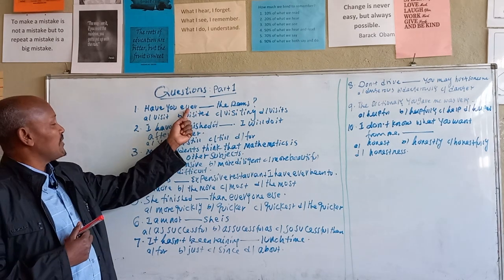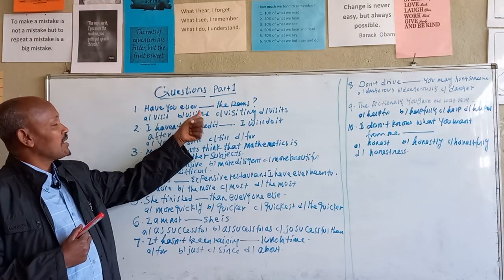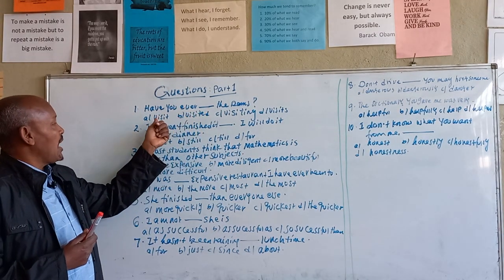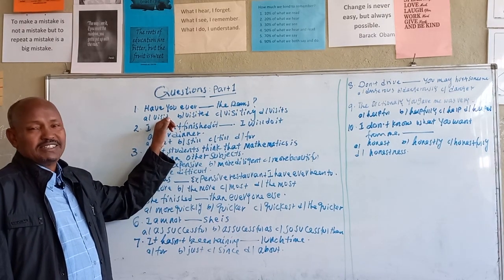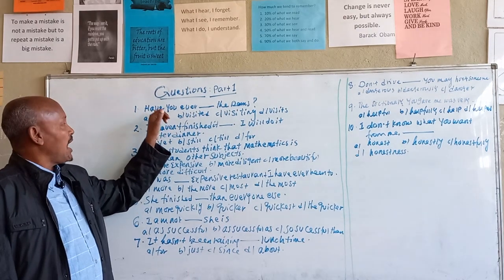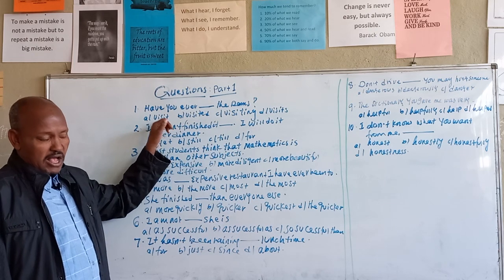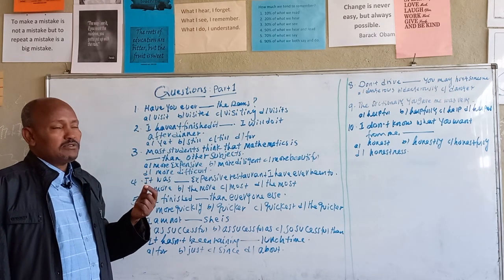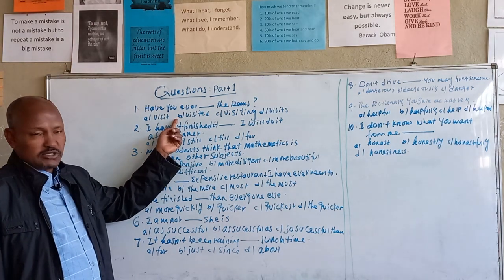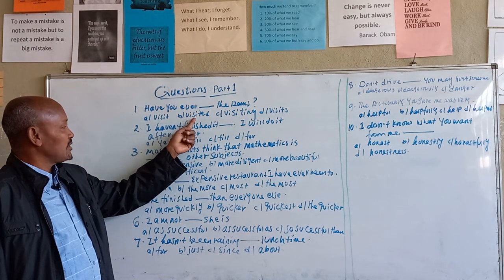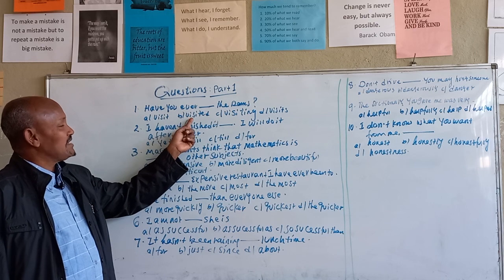So if it is present perfect, the last word here is the simple past or past participle of the given verb. Have you ever visited the dams? Distractor A doesn't give meaning, so it is not the answer, because have plus verb 1 is not meaningful. We don't have such a kind of English structure. Have you ever visit? If someone asks such a question, no answer is given. Have you ever visited? Absolutely right, because have plus verb 3, and there is an adverb here, ever. So have you ever visited the dams?